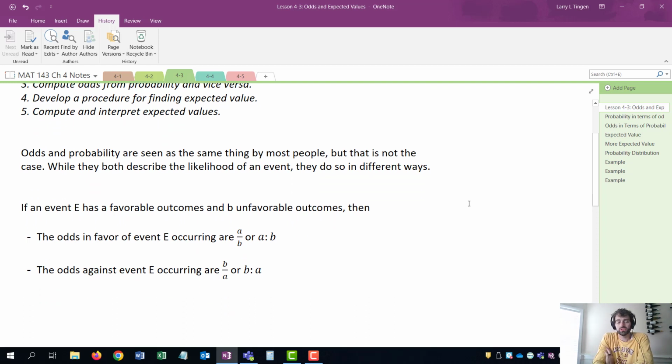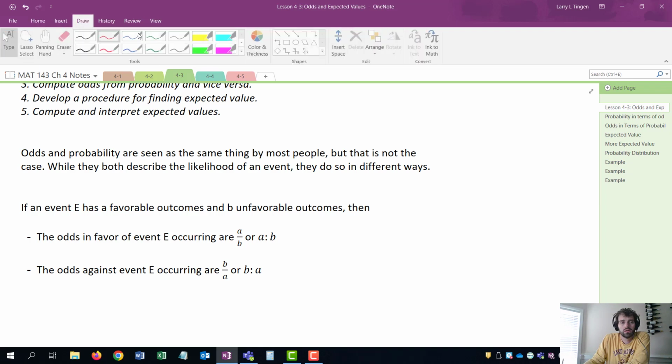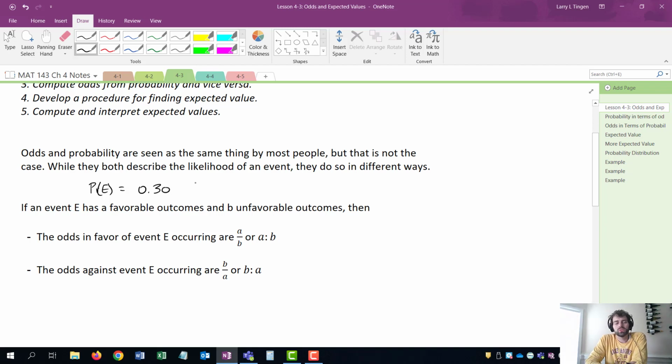Let's go back to probability, and like we talked about before, remember that capital P means probability of event E. Let's say, we did this one earlier, it's 0.3. Doesn't that mean there's a 30% chance it's going to happen, 70% chance it doesn't? Probability describes the likelihood of an event occurring. Odds, on the other hand, do not.